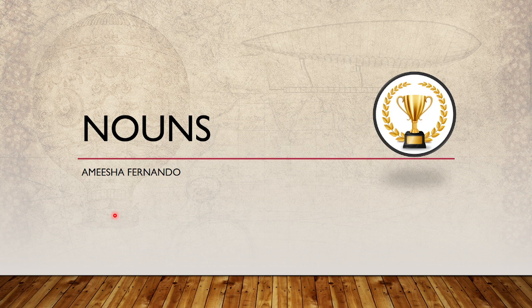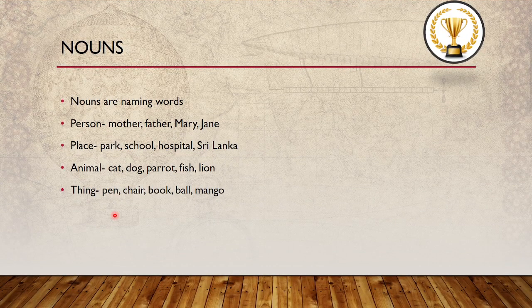This is my second video lesson and we'll be discussing nouns here. So let's move on. First, nouns. Nouns are naming words, right? We discussed this even in the first video lesson. Under nouns, we study person, place, animal, thing. We can classify nouns into these things.